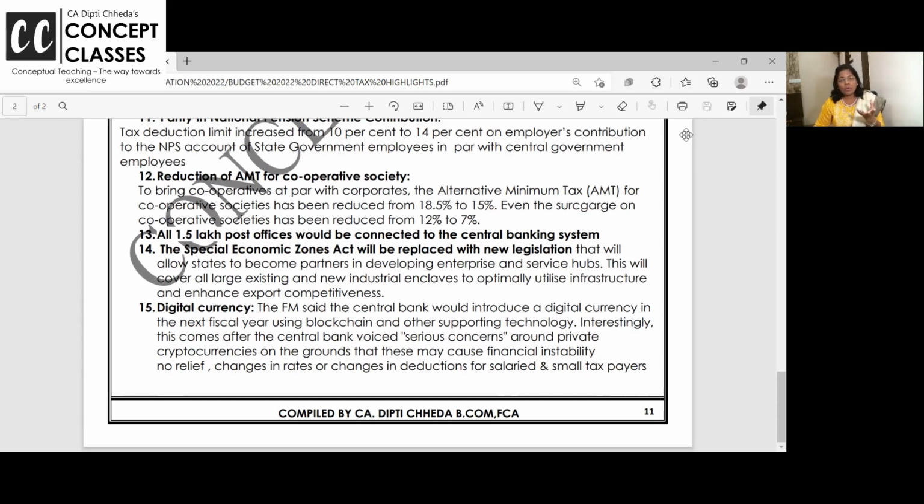And cryptocurrency has been made taxable at 30%. This is just a talk that the finance minister said that we will soon introduce digital currency. We will also introduce it with the help of blockchain technology, right? So these are the highlights of the budget. No comments on whether this is very good or not.